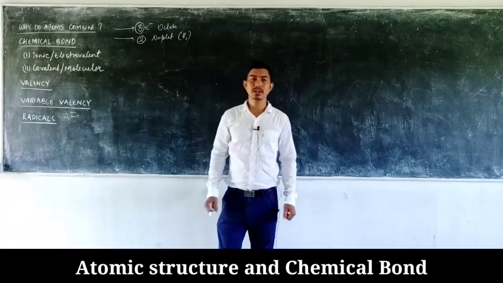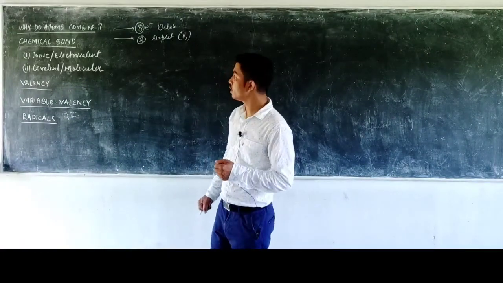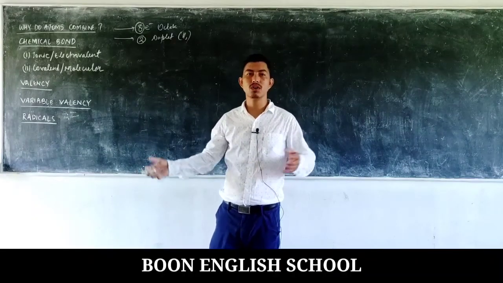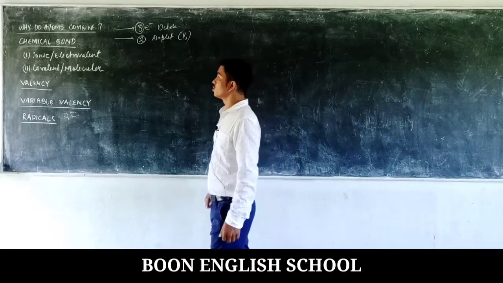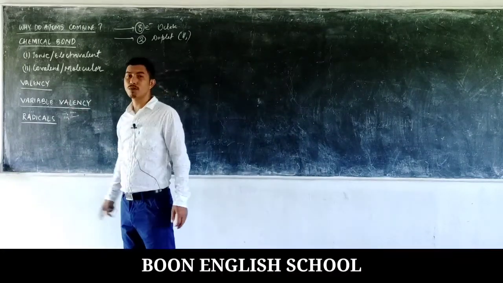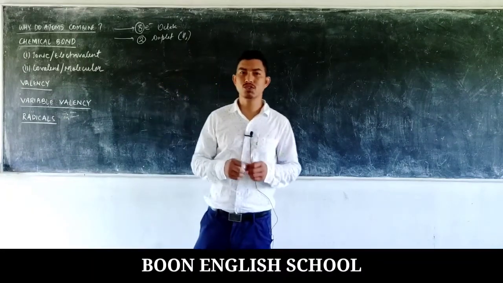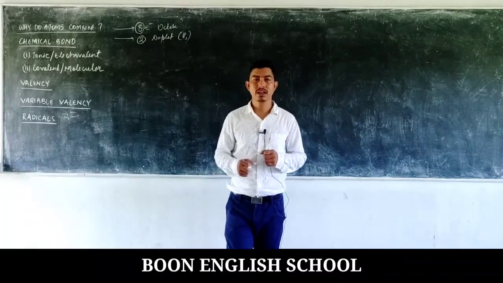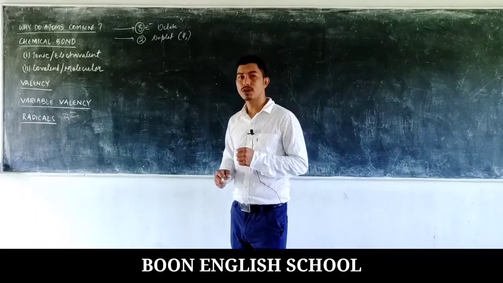So in order to attain this inert gas configuration, there are 2 ways. The first way is by transferring the electron, and the second one is by the sharing of an electron. So that is what is said to be the chemical bond. The chemical bond is a bond between the 2 atoms that combine to form the molecule. So any kind of force of attraction that keeps the 2 atoms together is known as a chemical bond.